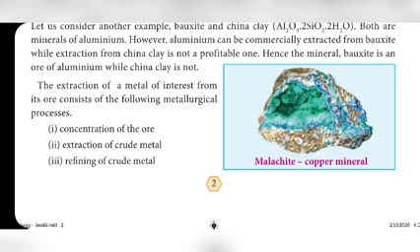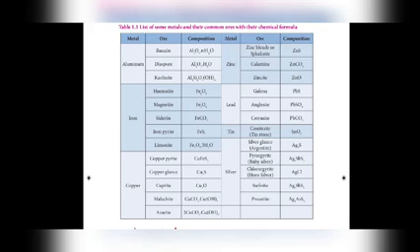So both are minerals because both contain aluminium. But in bauxite we can extract aluminium profitably, so that is called an ore. In china clay we cannot extract aluminium profitably, so it is a mineral, not an ore. So bauxite is an ore of aluminium, china clay is not.